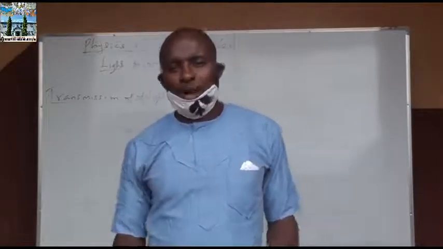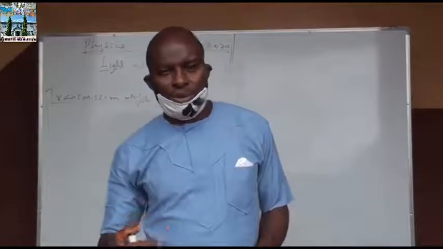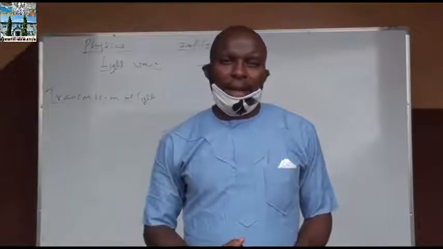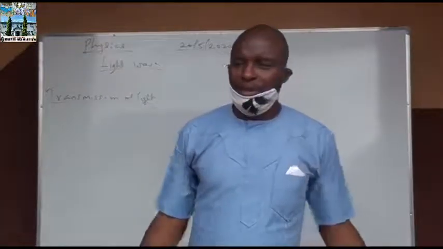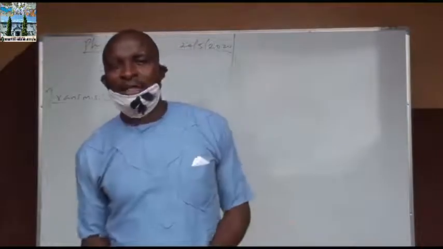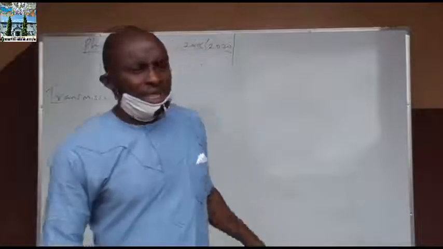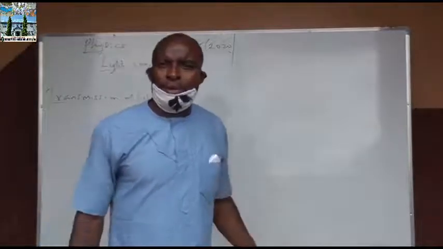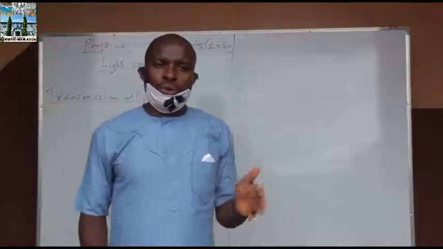We also have opaque objects. Opaque objects are objects that do not allow light to pass through them. Example, the board, the wall, the human face, the locker, the chairs, the table, and so on and so forth. So, this light we are talking about passes through a medium and also through a vacuum.